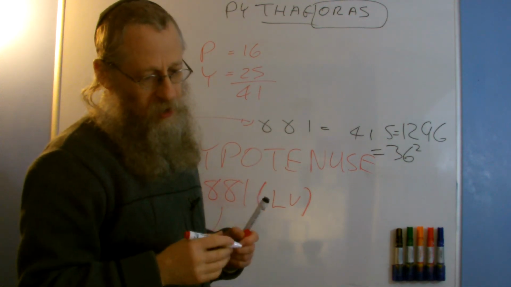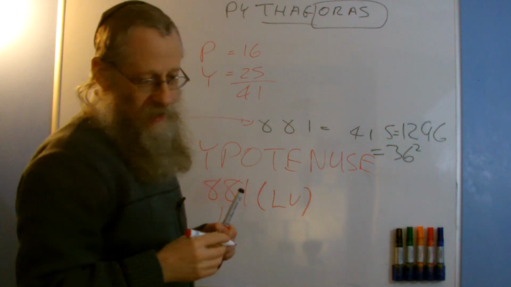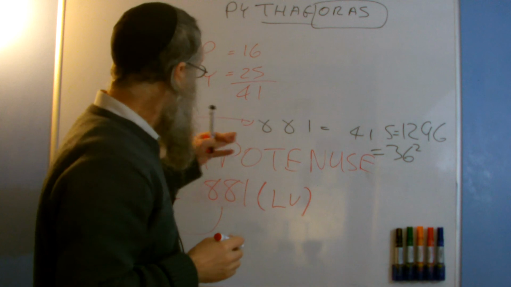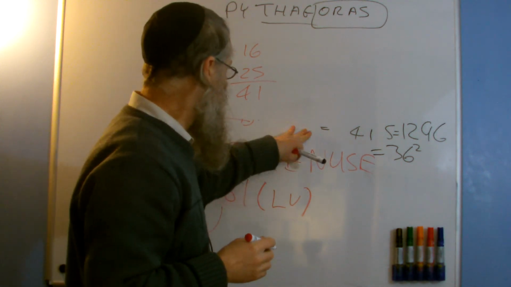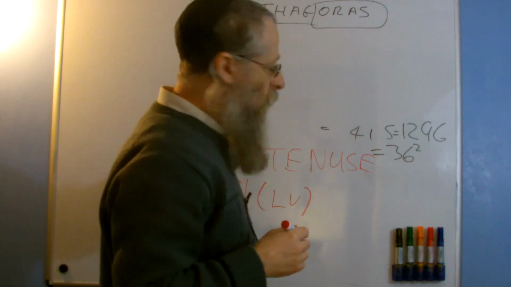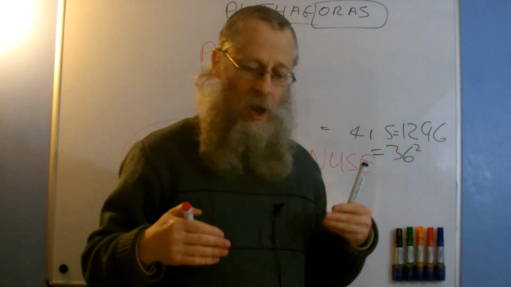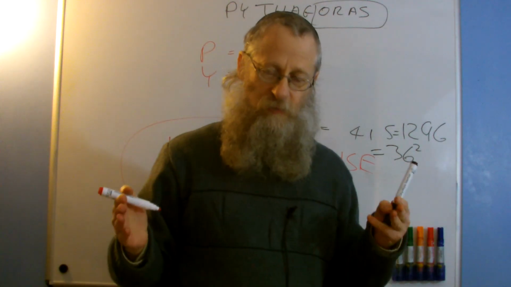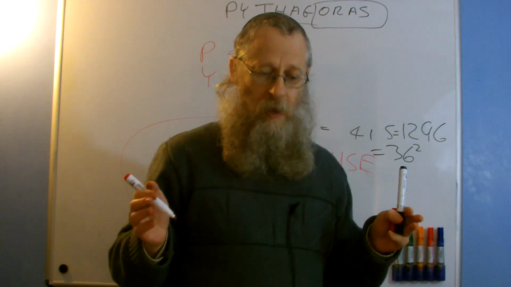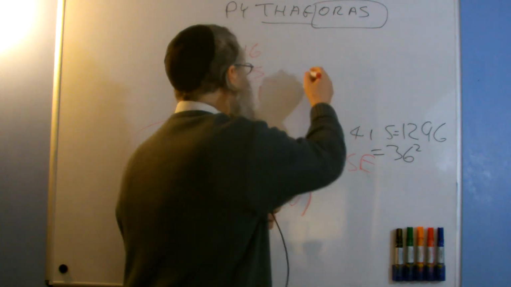So the question is, if this represents the hypotenuse, which I've just shown with this number 881, then the number 41 must also be related to the hypotenuse of an integer triangle, and it is the following one.